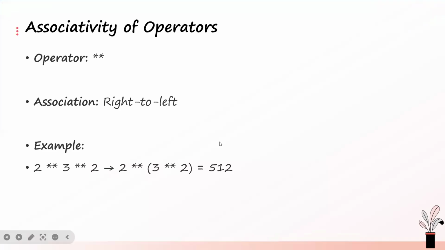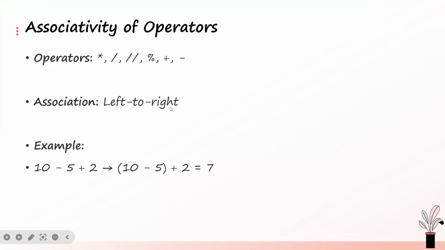The next operators we look at are multiplication, division, integer division, modulus, plus, and minus. They have almost the same precedence, but plus and minus have lower precedence than the other ones. Whenever you see these operators, the associativity is from left to right.